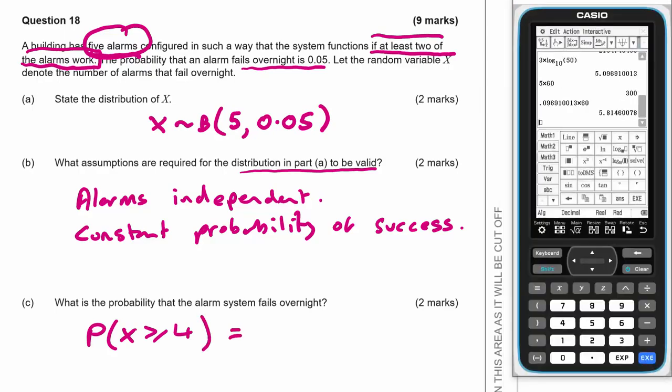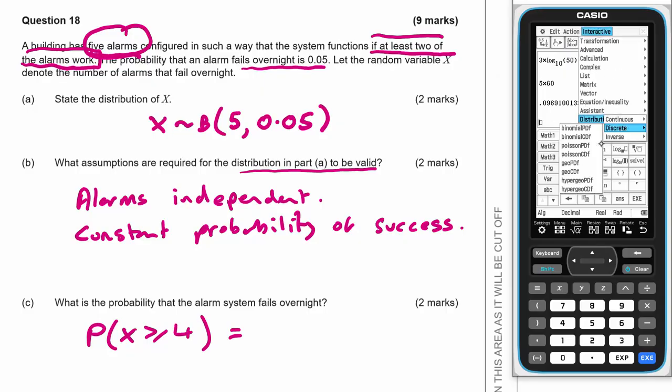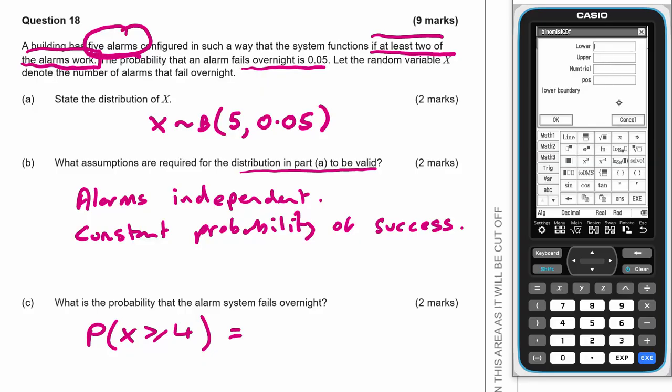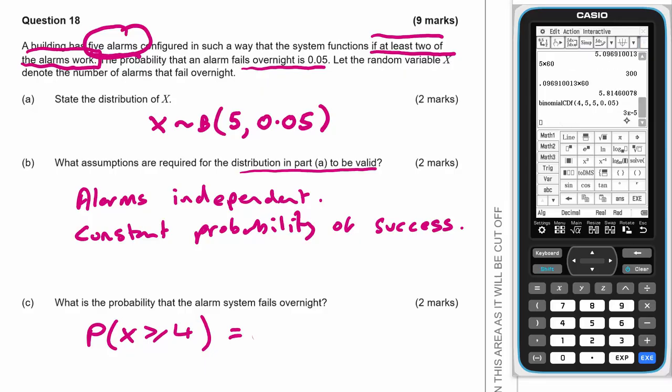And we should be able to do that straight on the calculator. So we've got binomial CDF, 4, 5, we know the number of trials is 5, and 0.05. So that is 3 times 10 to the negative 5, 0.00003.